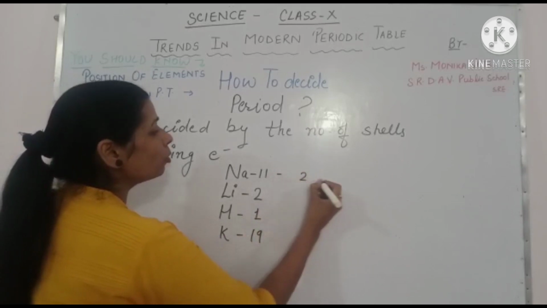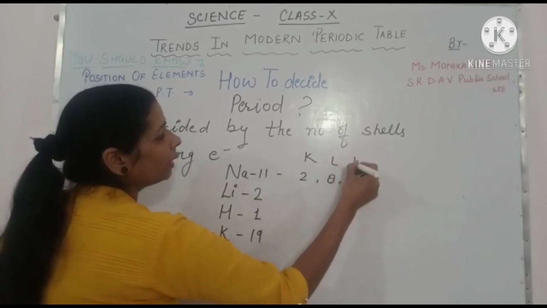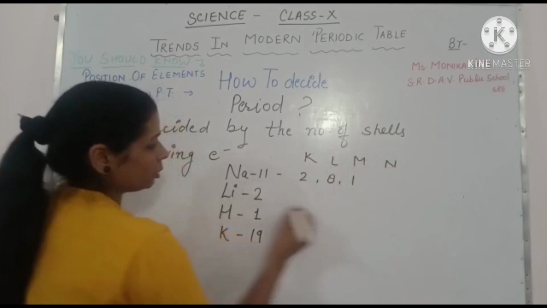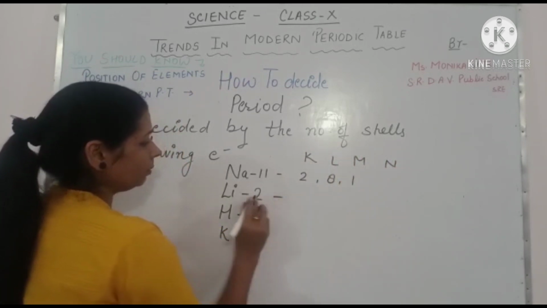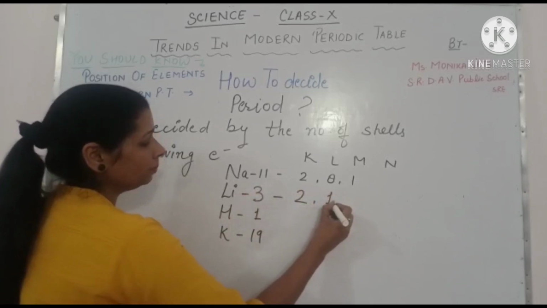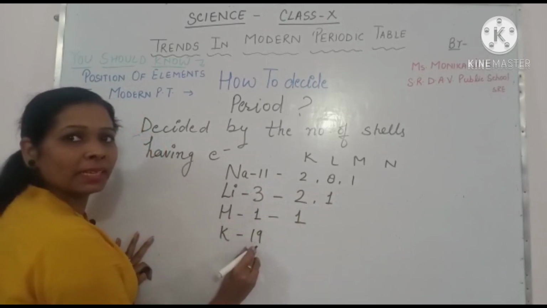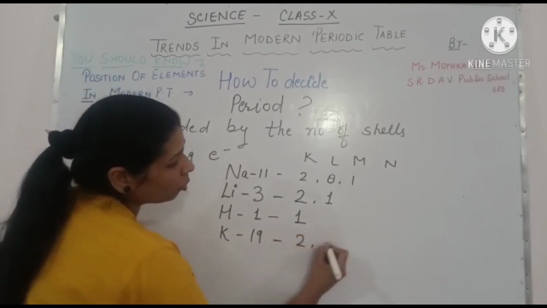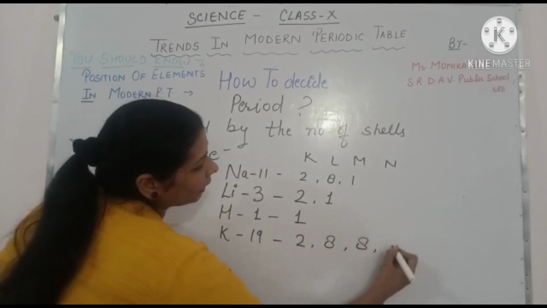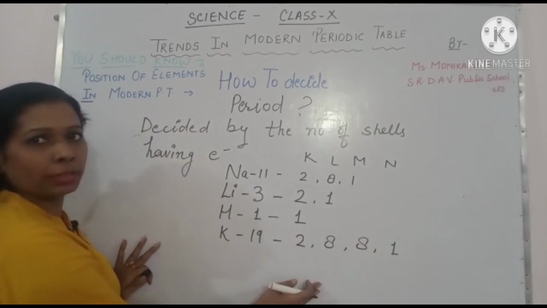Sodium is having 2, 8, 1 in K, L, M and N. These are the distributions. Lithium has 2 and 1. Hydrogen is having only 1. Potassium is having 2, 8, 8 and 1. This is the electronic distribution.